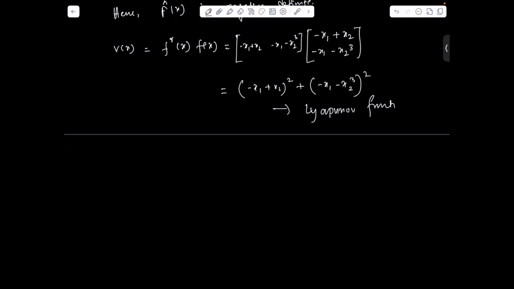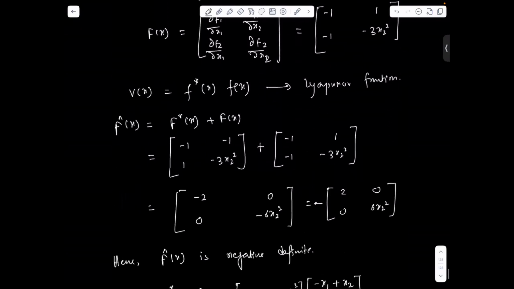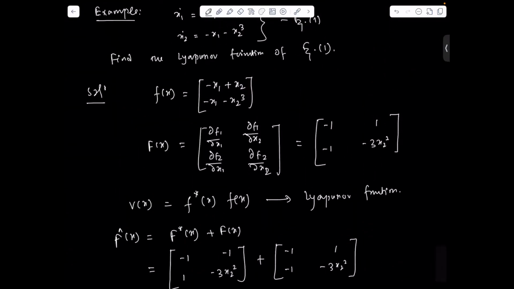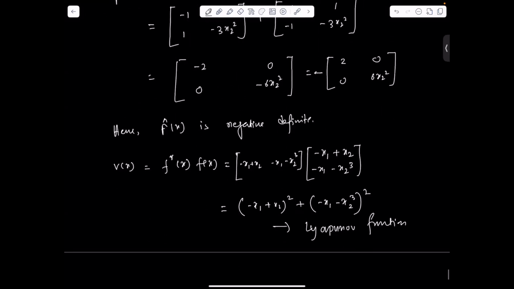Through this Lyapunov function, we can check the stability of the equilibrium point of the system. This is how we can form the Lyapunov function of any nonlinear system. This is the standard procedure. Here we are stopping the Lyapunov stability analysis, and from the next lecture onwards, we'll be doing the control part. Thank you.